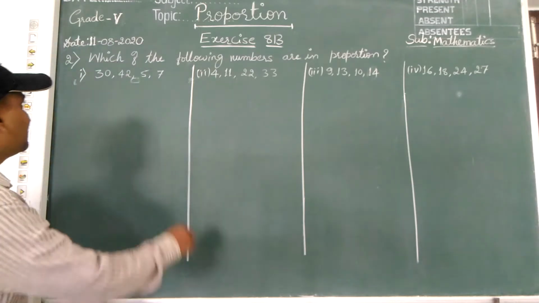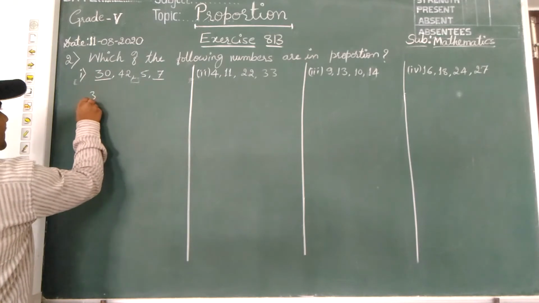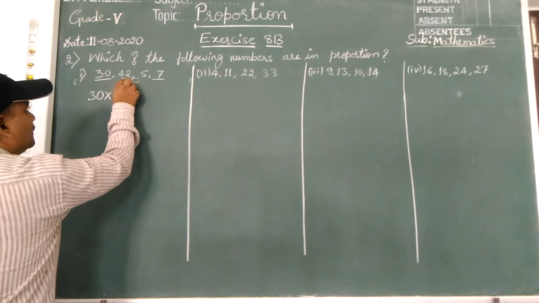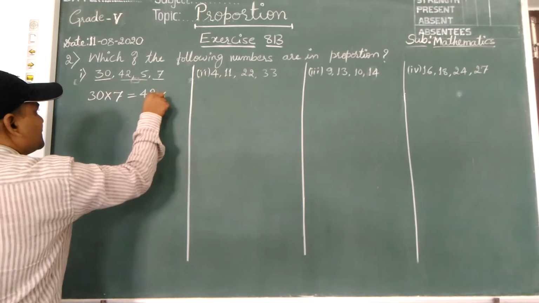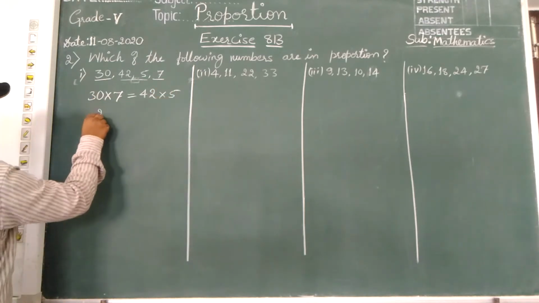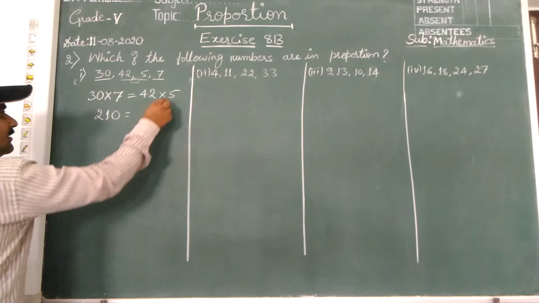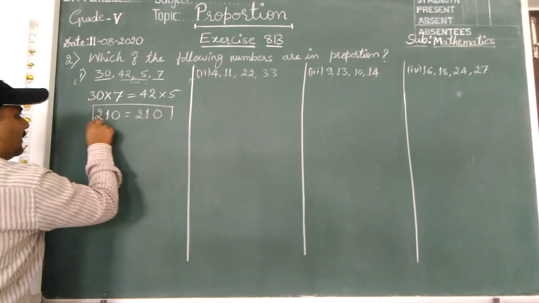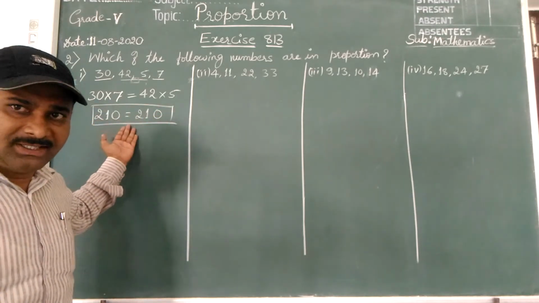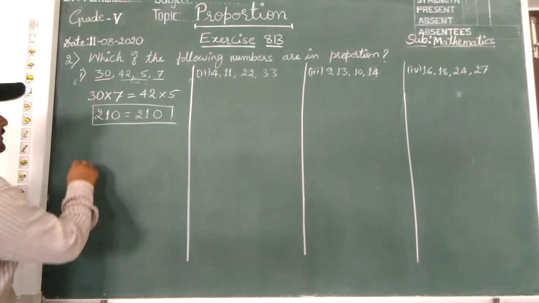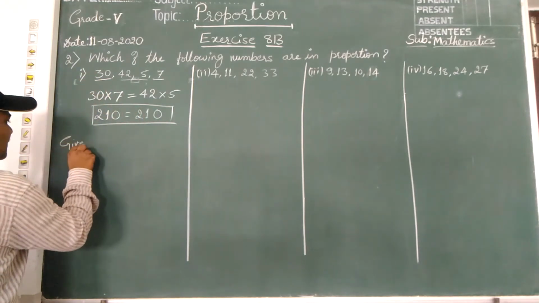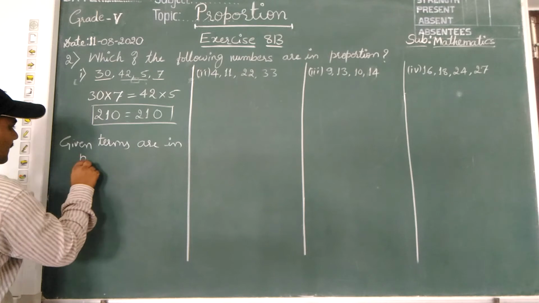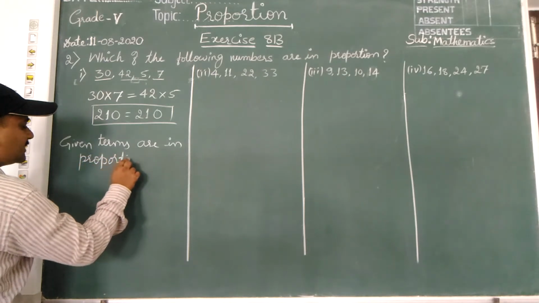Okay, let us do this now. Extremes: 30 into 7. Product of extremes equal to product of middle terms. 7 threes are 21 and 0, 210. 5 twos are 10, carry 1. 5 fours are 20 plus 1, 21. I got the same answer on both sides, 210 and 210. Therefore we can say that the given terms are in proportion.